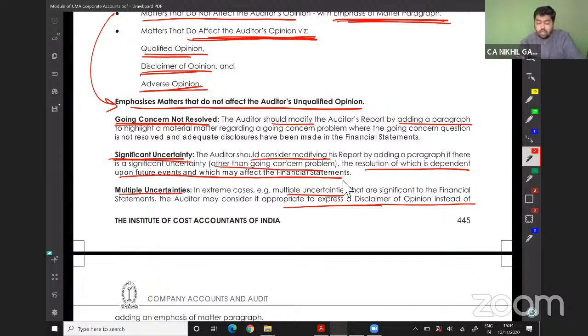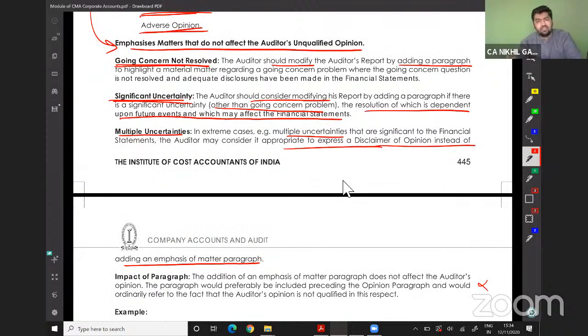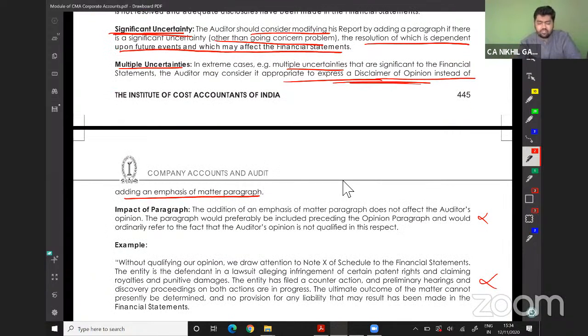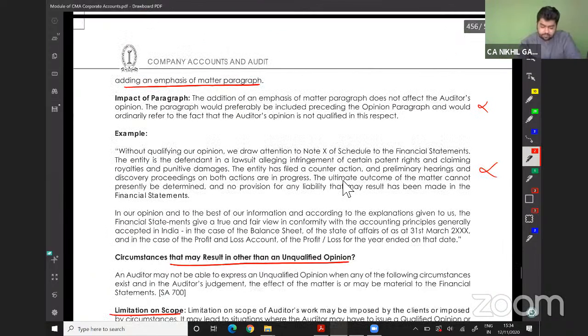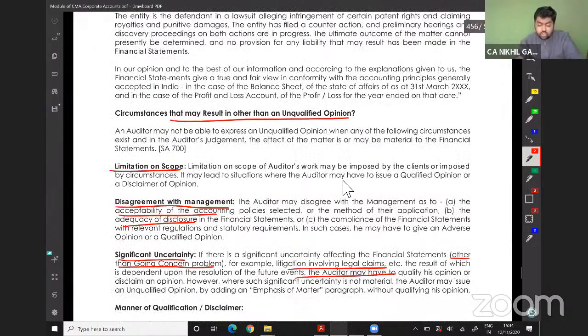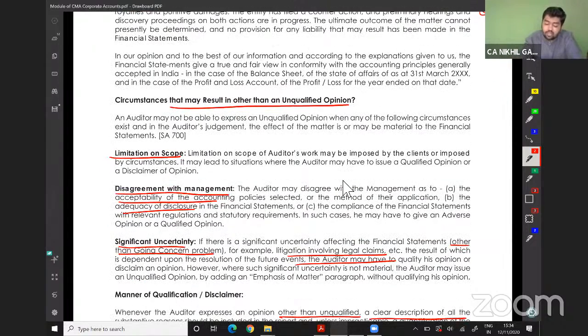The third thing is multiple uncertainty. Here you can either give a disclaimer or say that this is an adverse thing and we will not do this. Circumstances which may result in other than unqualified opinion, which is qualified, adverse, or disclaimer opinion.